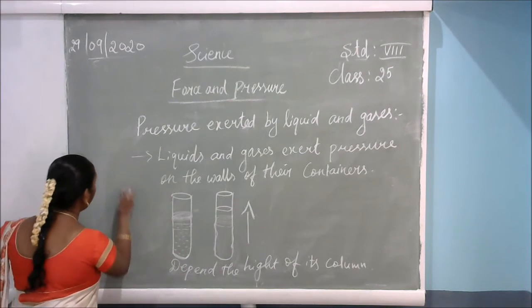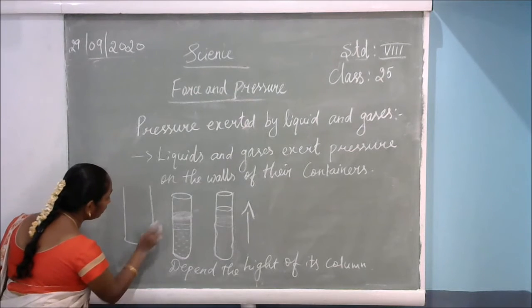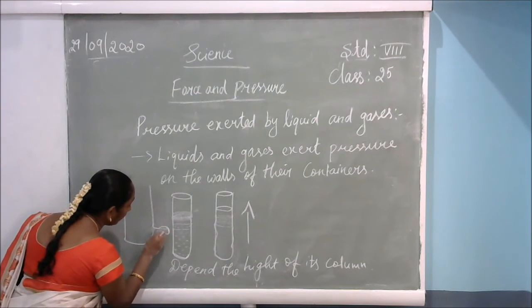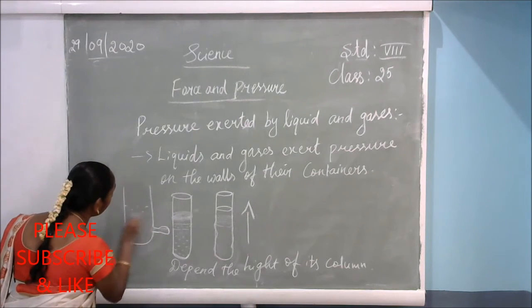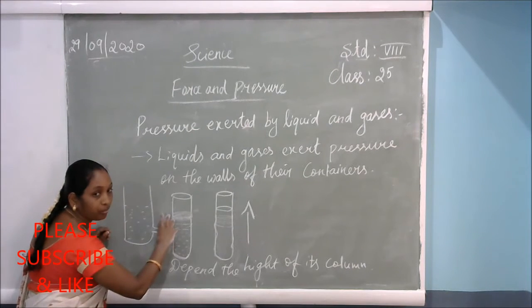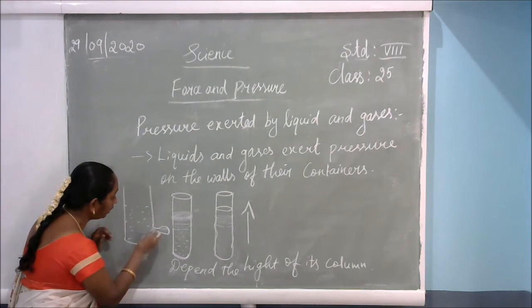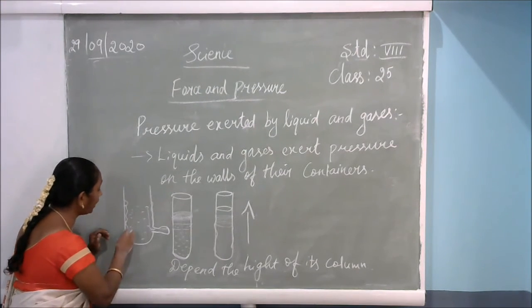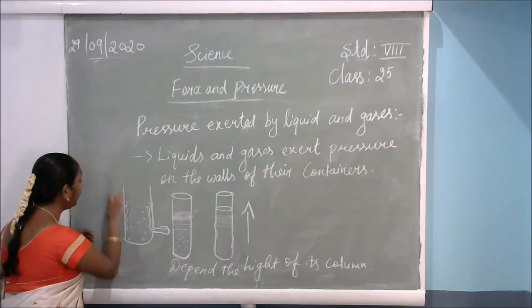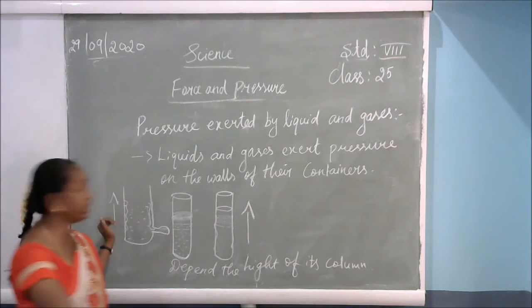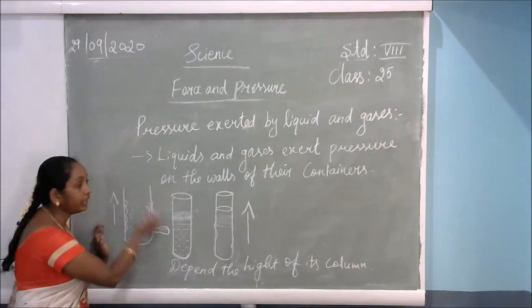One more container. Fix the balloon here and give pressure upon the object. So here what will happen? If we push the balloon, the air will move continuously and equally to all the sides. The volume in the container will be increased, and the height of the liquid will be increased. So here the pressure will be exerted equally on all sides.